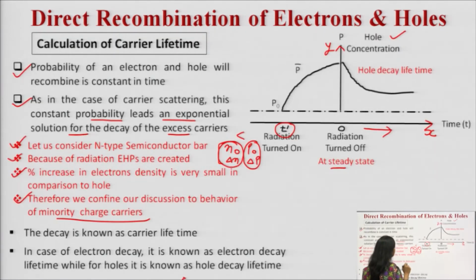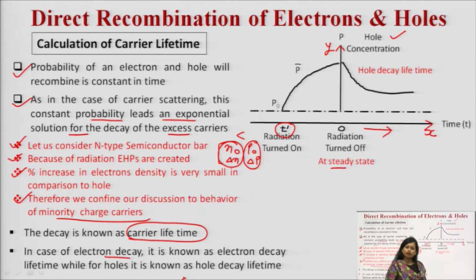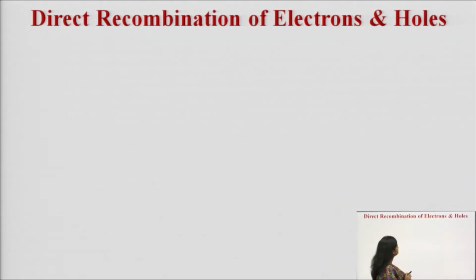See here, this particular decay is known as carrier lifetime, and in case of electron decay, it is known as electron decay lifetime. If you are considering the holes, then it is known as hole decay lifetime. Both of these lifetimes are very important, you must remember them.